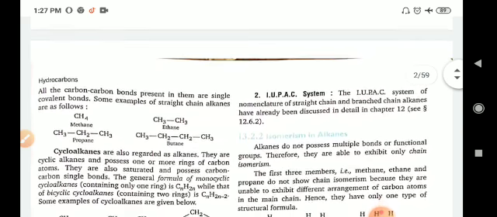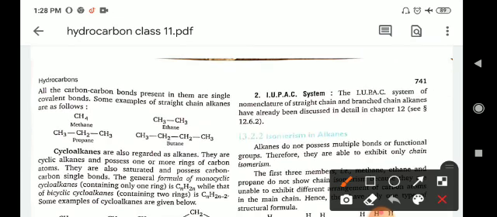All the carbon bonds present in them are single covalent bonds. Some examples of straight chain alkanes are as follows: methane, ethane CH3CH3, propane CH3CH2CH3, butane, etc. And cycloalkanes are also regarded as alkanes. They are cyclic alkanes and possess one or more rings of carbon atoms. They are also saturated and possess carbon single bonds.